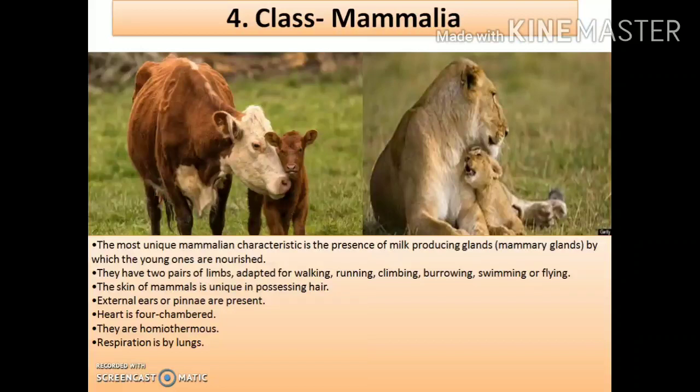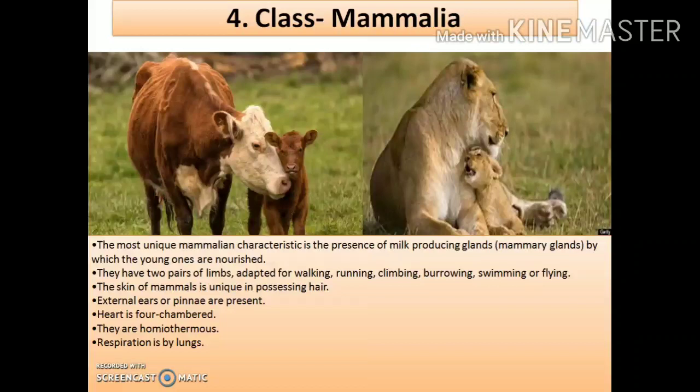Clear? Next, they also have two pairs of limbs, that is four limbs, which are adapted for either walking or running or climbing. Based on the habitat of a particular mammal, the limbs are modified. Either the animals will walk or swim or they will run. Whatever they do, based on that, their limbs are modified or adapted.